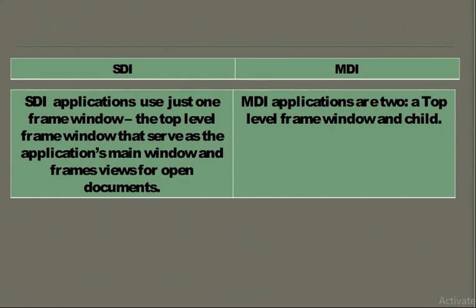Only one frame window is allowed, whereas in the case of an MDI form it has two, the top level frame window and the child windows, so a minimum of two frames will be there in the case of MDI. These are the differences between the MDI and SDI interfaces.